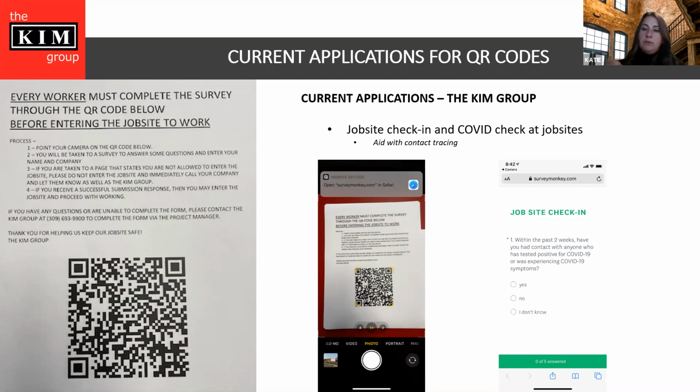This is a way of leveraging a function of software you already have, like SurveyMonkey or some type of website that can bring in that information, because as part of this submission, we get their name and their company. So if we have somebody who has a breakout or comes to the job site and has had exposure, we know who's been on our job site, which days and when, and we can easily contact them and let them know.